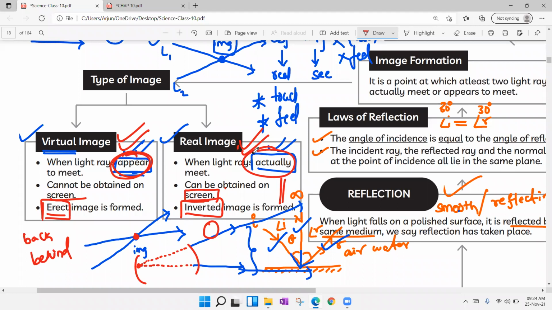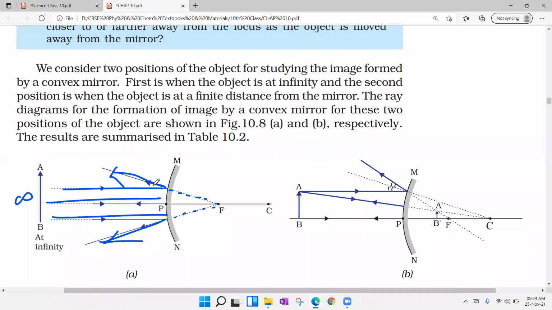Now if you observe here, the light rays are moving away. Now we draw imaginary lines, which are nothing but appear to meet. Now where is the image forming? The image forms on the focus, highly and highly diminished, point sized, virtual and erect. Next position, when the object is placed between infinity and pole P, anywhere on the principal axis.